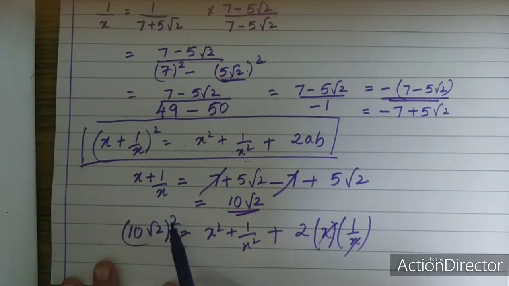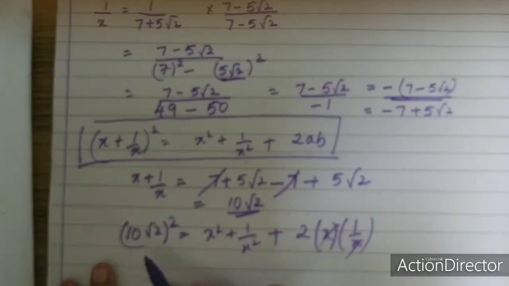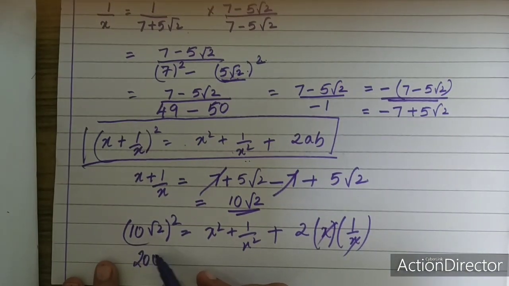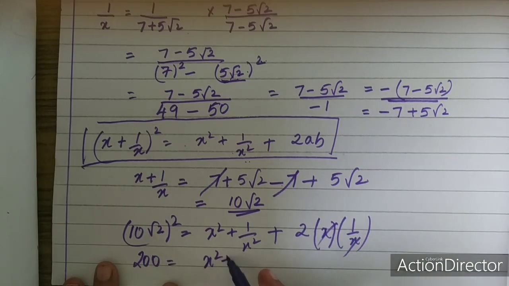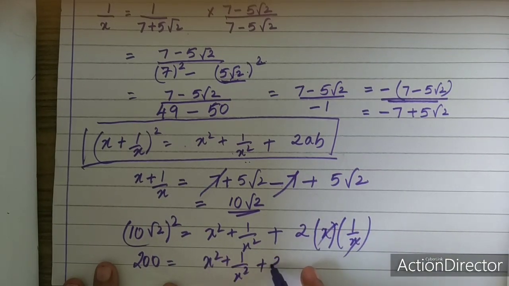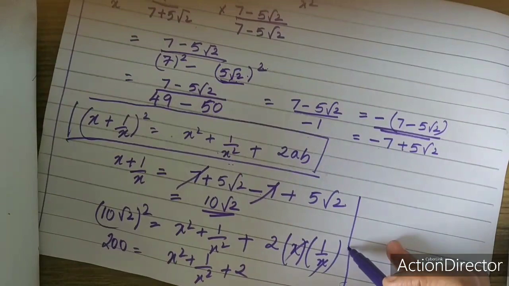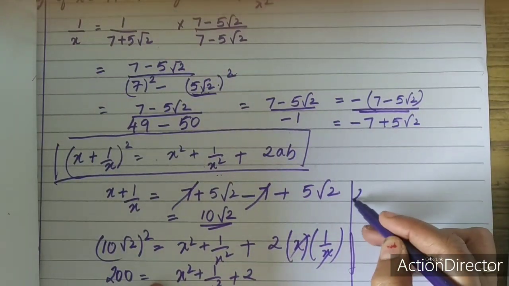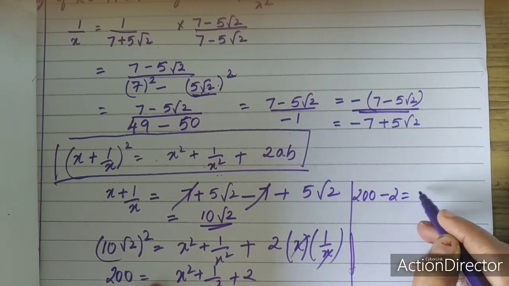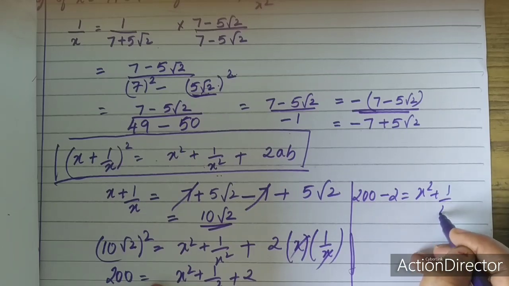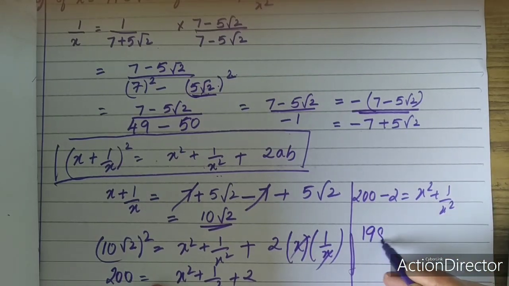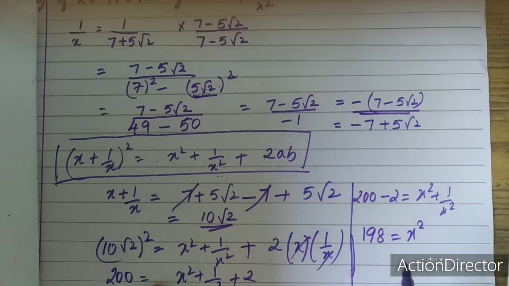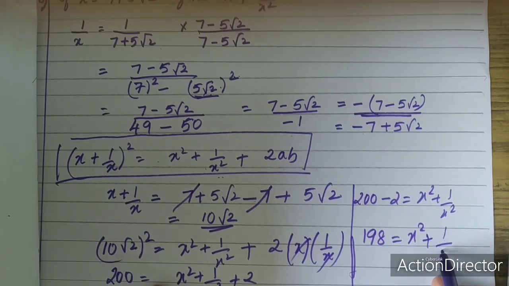Now you can square it. 10 tens are 100. 100 into 2 is 200. 200 is equal to x square plus 1 by x square plus 2. Now you can take the 2 to the other side. So 200 minus 2 is equal to x square plus 1 by x square. So 198 is equal to x square plus 1 by x square.